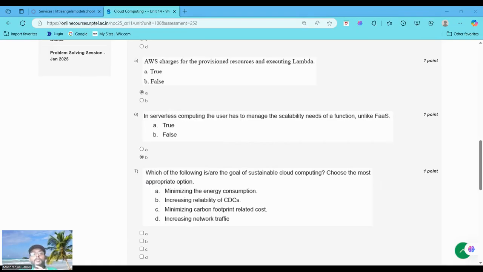In both serverless computing and function as a service, scalability is managed by the cloud provider, not the user. The statement reverses the relationship. In serverless or function as a service, the cloud provider manages scalability, auto scaling. Users only define functions. That's why it is a false statement.